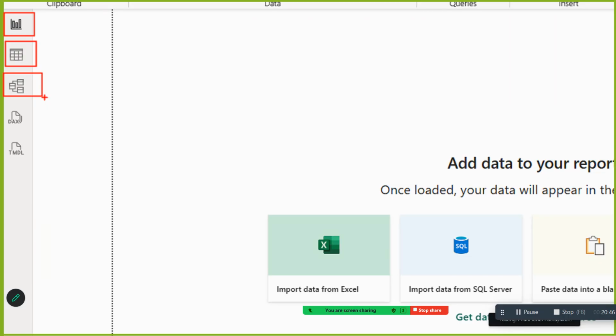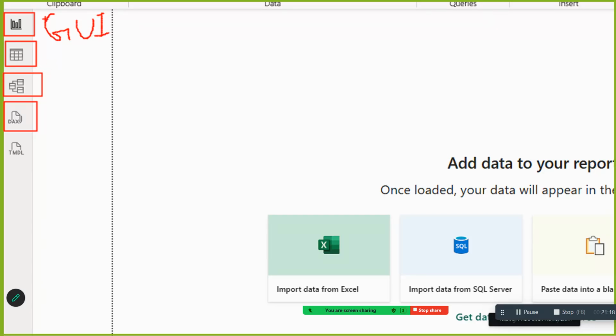Say for example, you have data in 2-3 tables. You bring all the 2-3 tables to this place and give connections to them so that you can have a complete master table which will have columns from all the 3 tables for your analysis. Got it? So that is the advantage. And then you have a DAX window where you will be doing DAX calculations, formula writing, time intelligence functions.